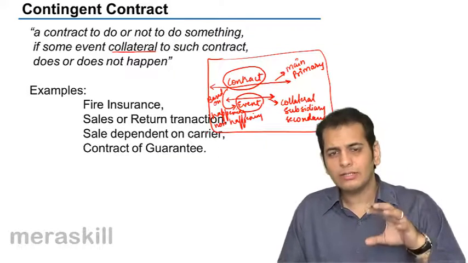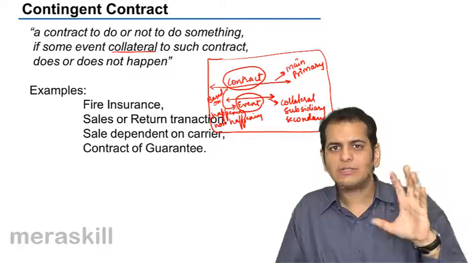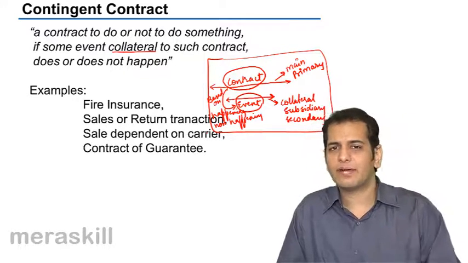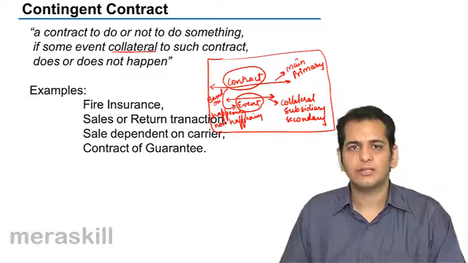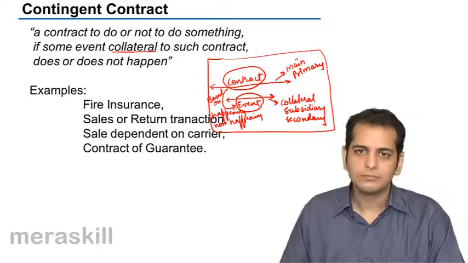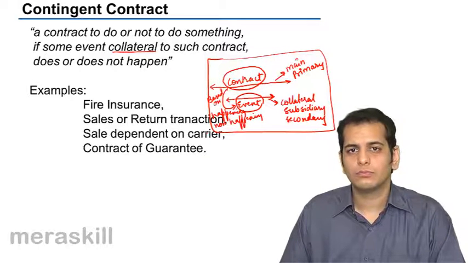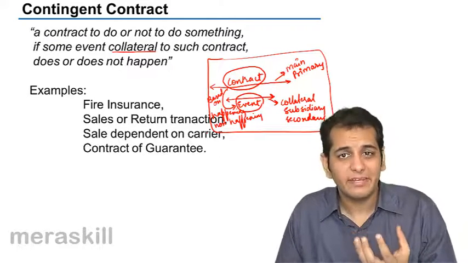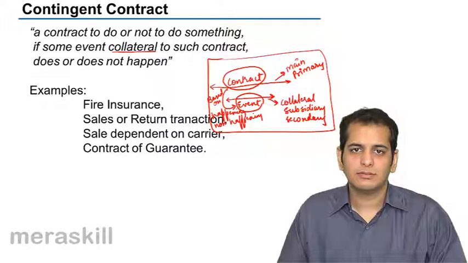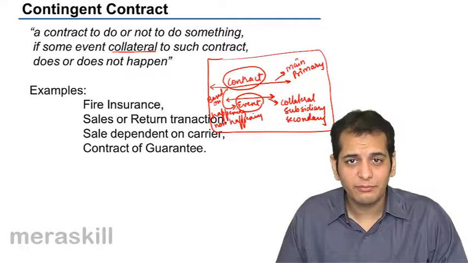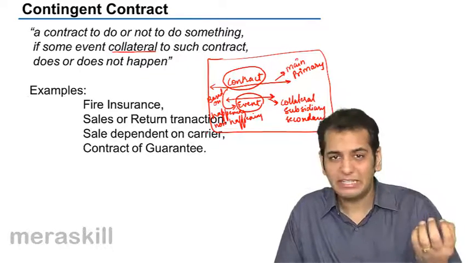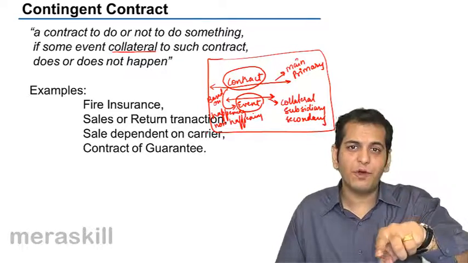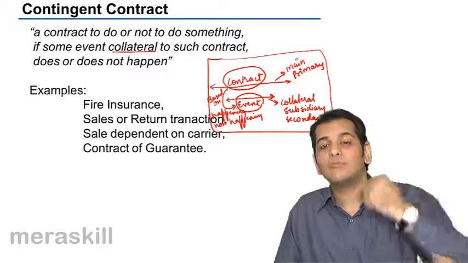Now, do you think this contract of guarantee is effective right from the day when it is signed, when it is made? No. Why? Because this contract is based on some event. And what is that event? It is the event of default. If you default, that guarantor would have to pay.